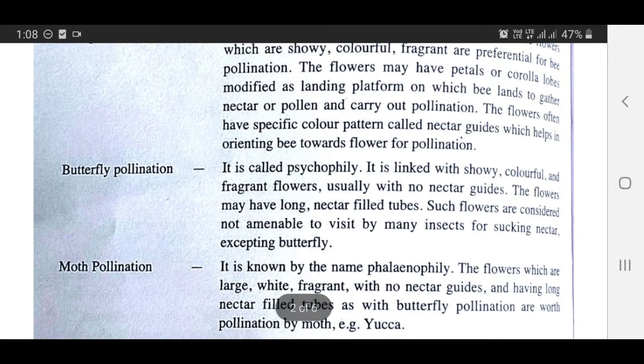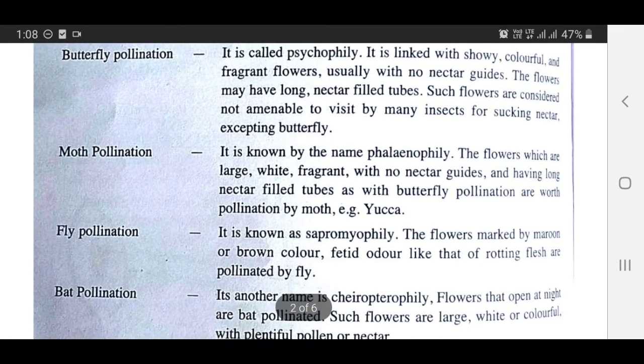Butterfly pollination. It is called psychophily. It is linked with showy, colorful and fragrant flowers, usually with no nectar guides. The flowers may have long nectar-filled tubes. Such flowers are considered not amenable to visit by many insects for sucking nectar, excepting butterfly. Moth pollination. It is known by the name phalaenophily. The flowers which are large, white, fragrant, with no nectar guides and having long nectar filled tubes, as with butterfly pollination, are worth pollination by moth, for example, yucca.